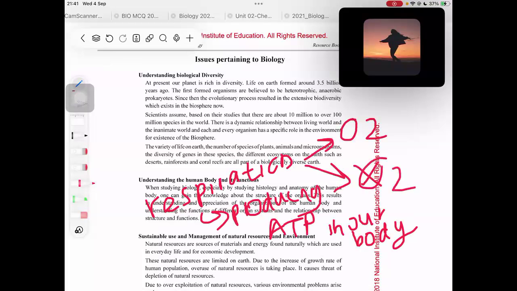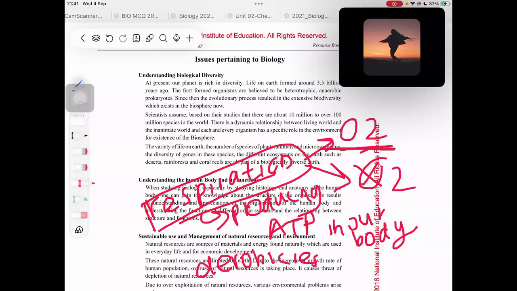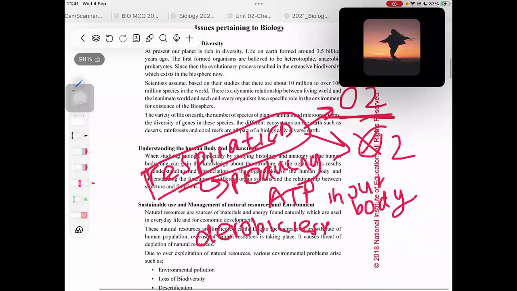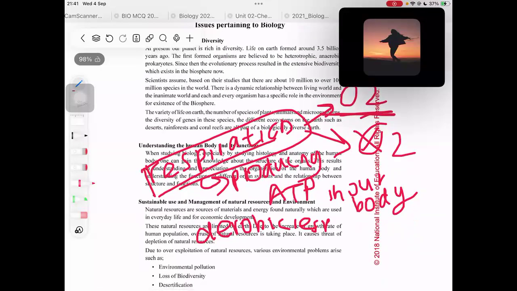What do we call the type of respiration that happens in the presence of oxygen? When respiration takes place when oxygen is present, we call it aerobic respiration. Okay? And when this respiration process takes place without using oxygen, we call it anaerobic respiration.